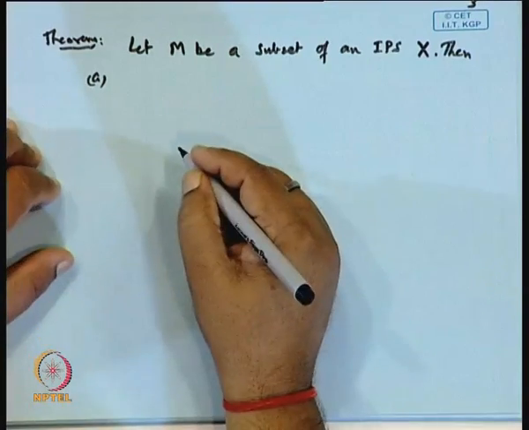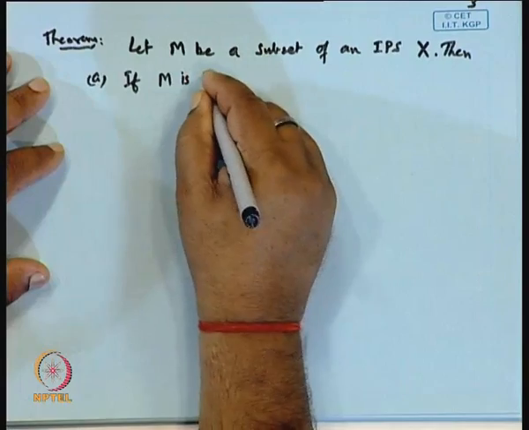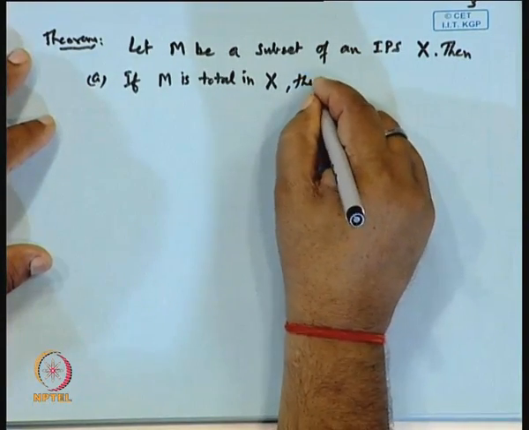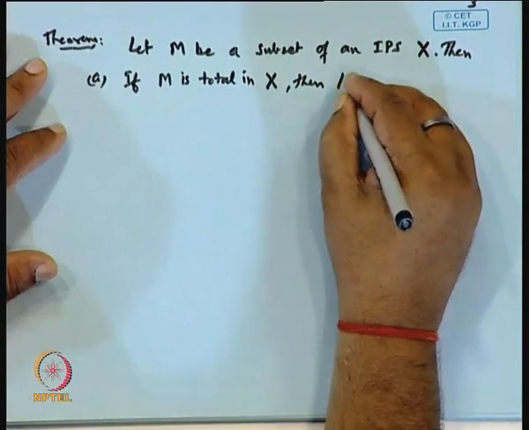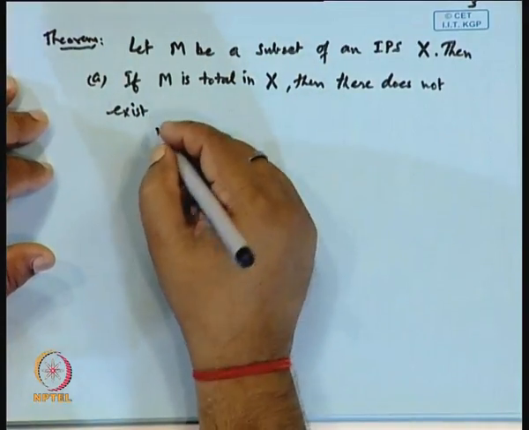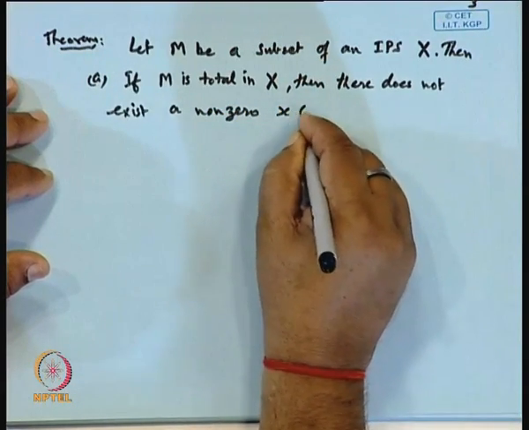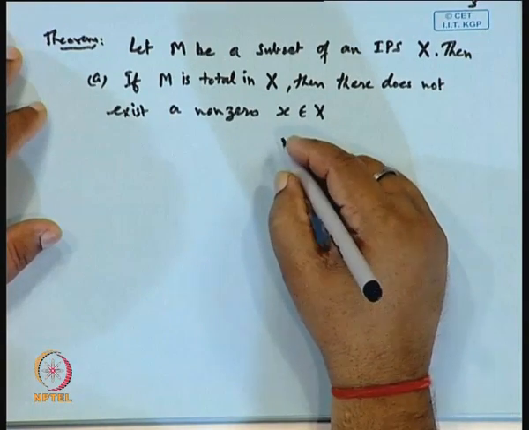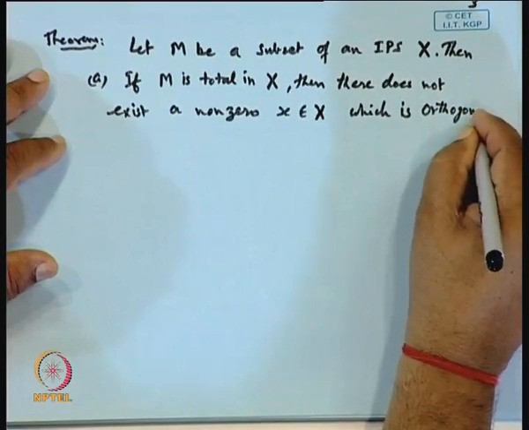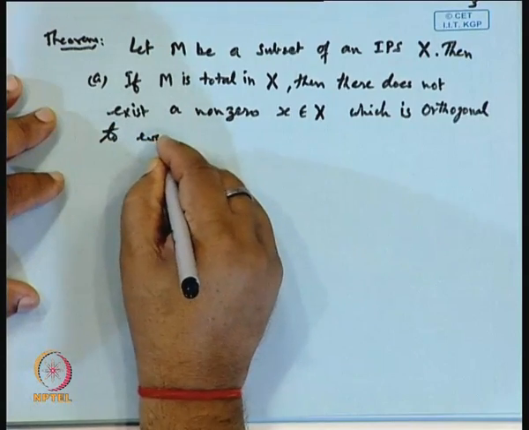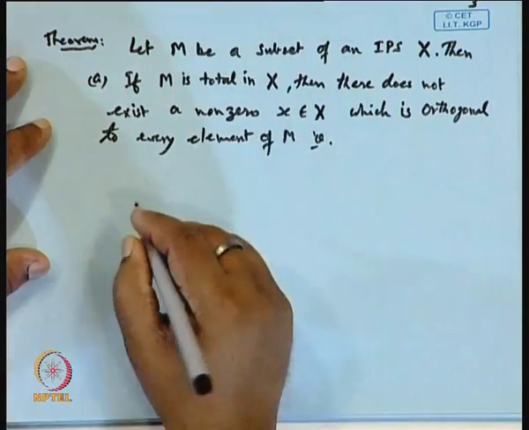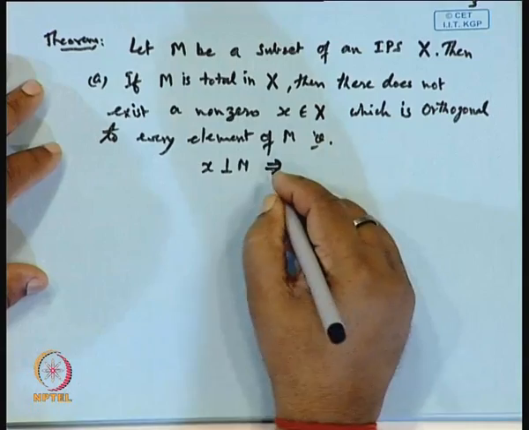If M is total in X, then there does not exist a non-zero x belonging to X which is orthogonal to every element of M. That is, x orthogonal to M will imply x is 0.